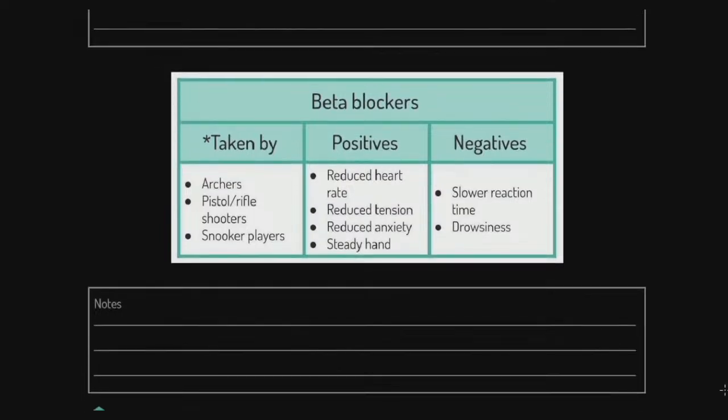Now, beta blockers, they're a very different kind of structure, okay? So first of all, what they do is they suppress the CNS, the central nervous system. So who's going to use these beta blockers? People who need to be calm: archers, pistol and rifle shooters, snooker players. They want that steady hand. It reduces heart rate, it reduces tension and anxiety, and it produces a steady hand, as I said before. However, there are negatives.